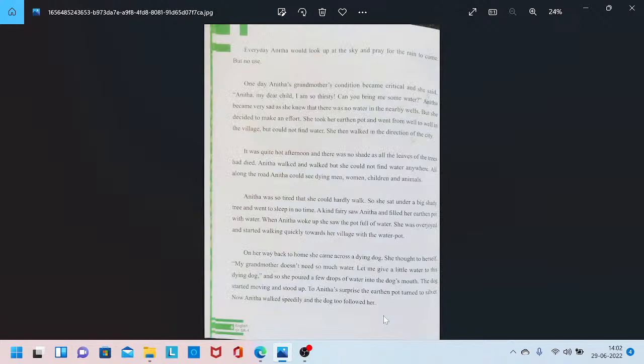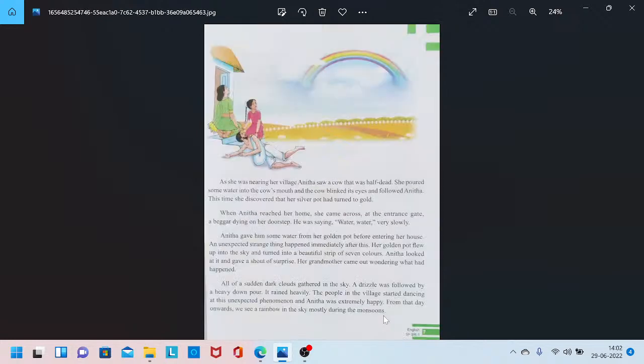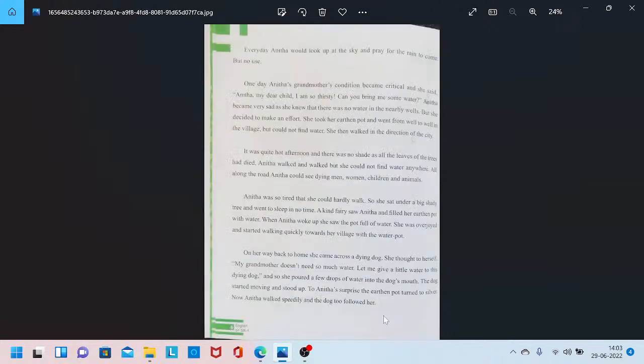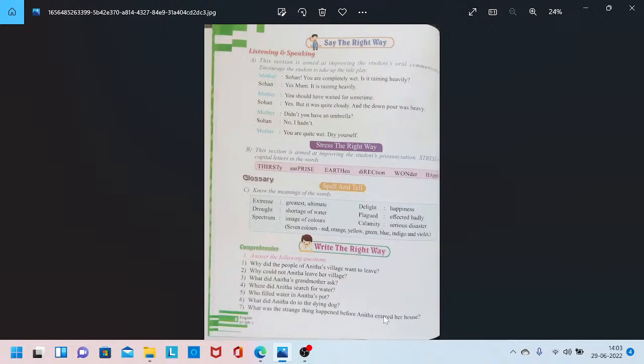A very little girl, very good, she walked to get the water. Very nice story. I loved it. I hope you also loved it. Please read the story very carefully, and let us discuss it now.